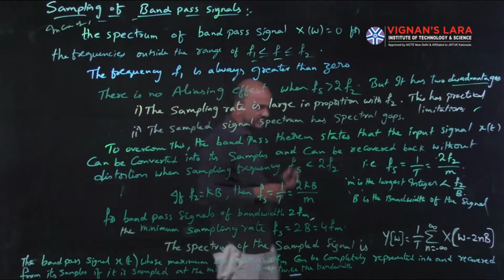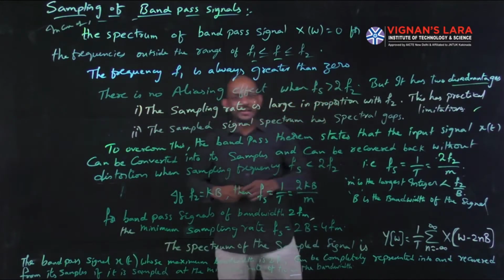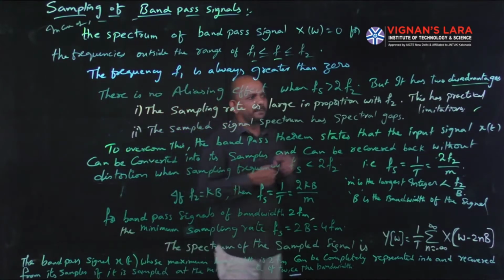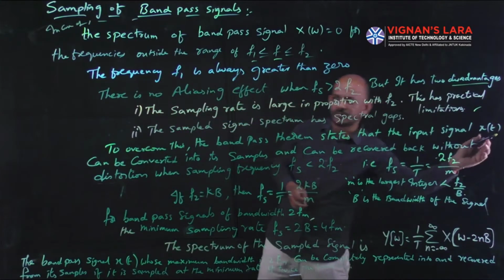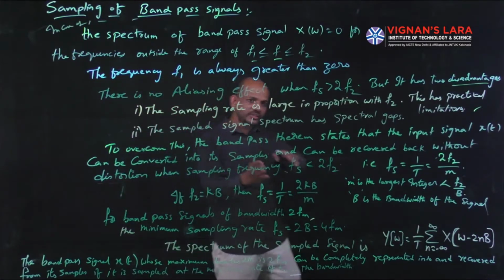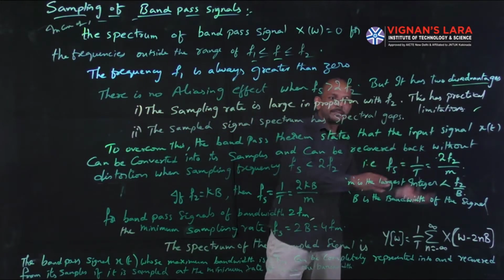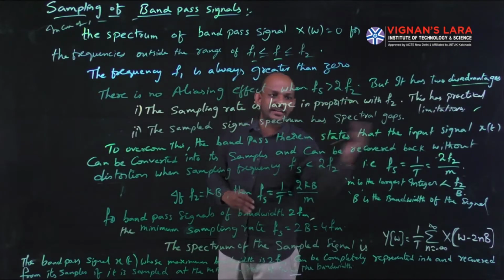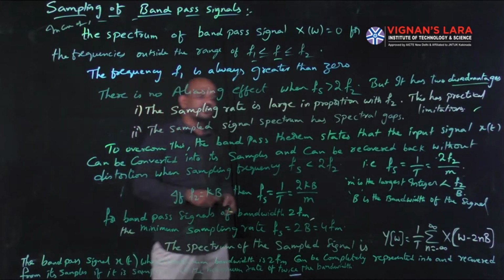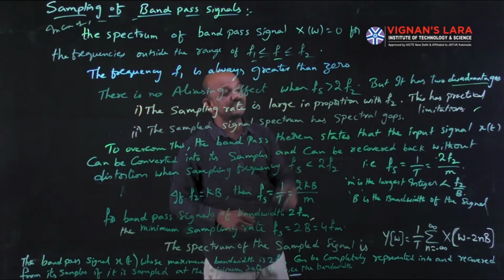To overcome this, the band pass theorem states that the input signal x of t can be converted into its samples and can be recovered back without distortion even when the sampling frequency fs is less than 2f2.